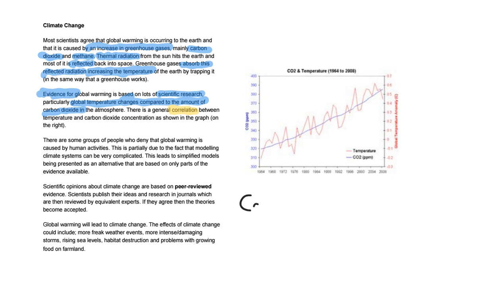Let's put it down here. So correlation. Correlation in science or in maths means a link. So as A goes up, B goes up, or maybe as A goes up, B goes down. So it's a link between two variables, two factors, in this case temperature and carbon dioxide in the atmosphere. There's some sort of link between those two things that you can see, particularly in science, you can see it on the graph.